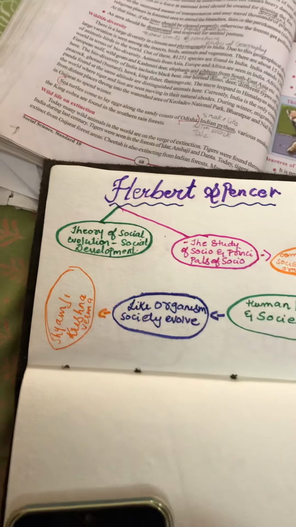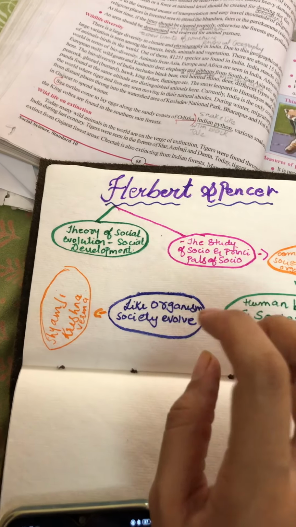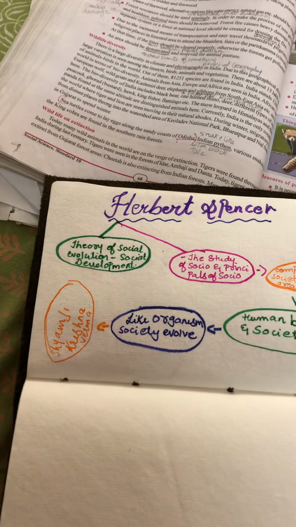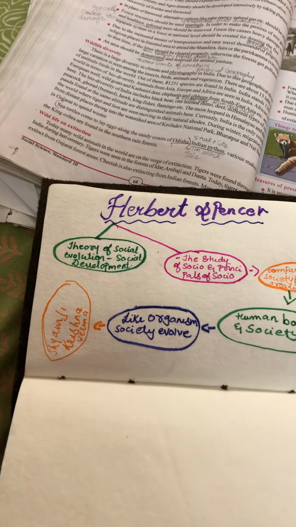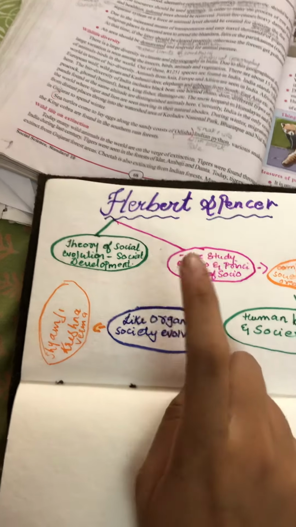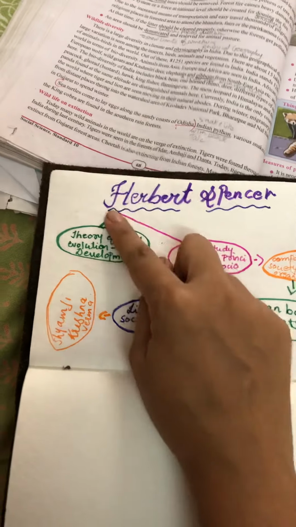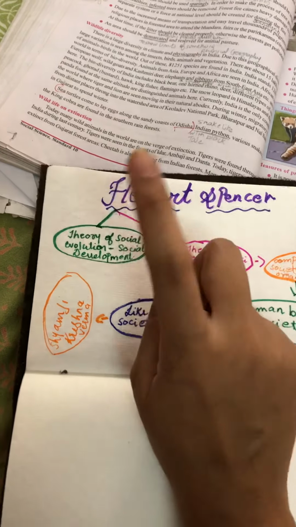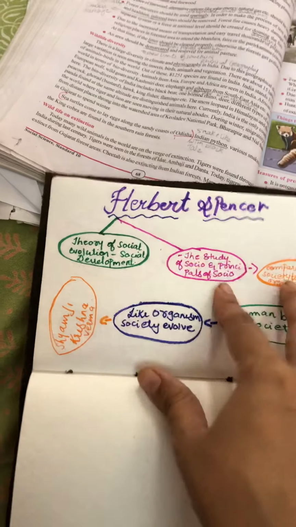And according to him, society also evolves like an organism, and this was the important feature of his theory, social evolution. So he has mentioned this in his theory of social evolution, and that was the main part of his theory or research.